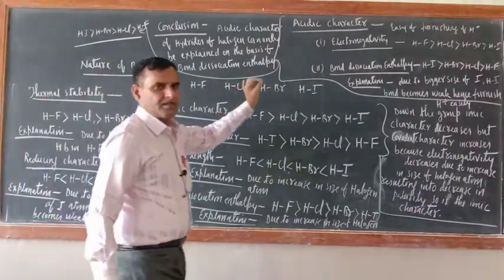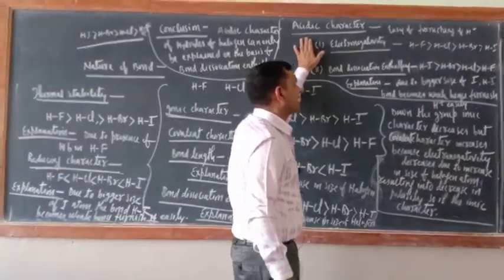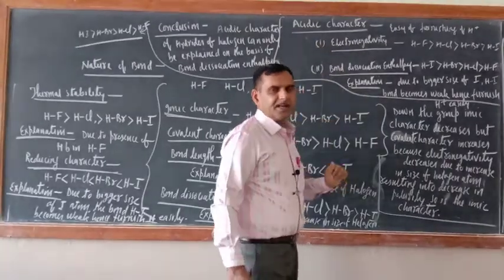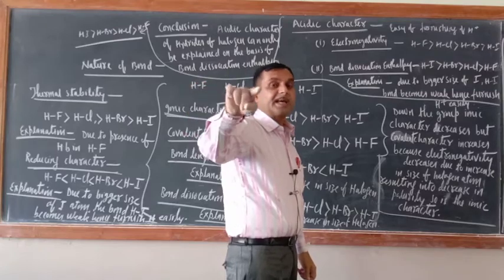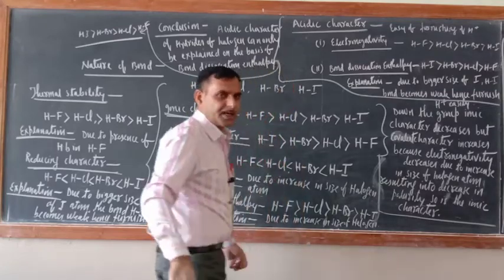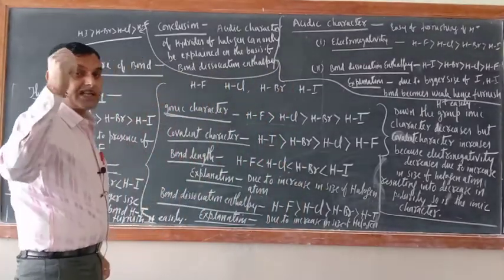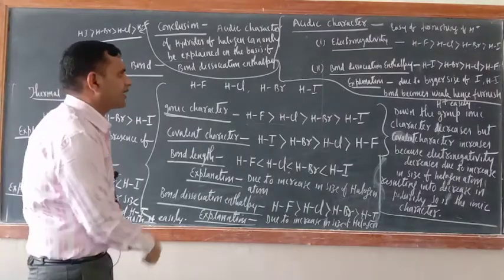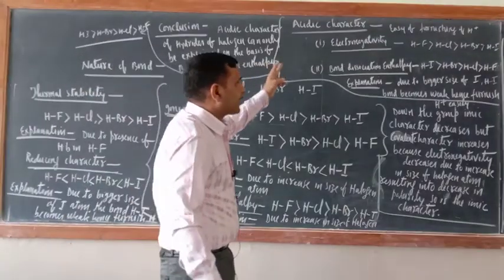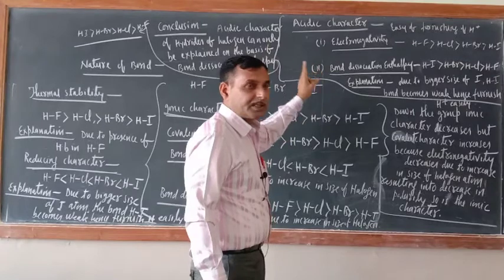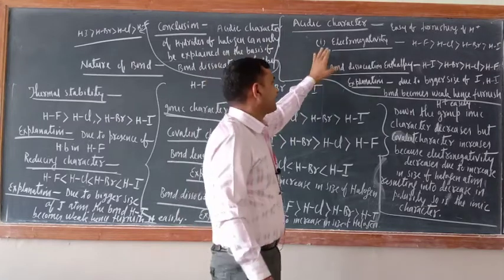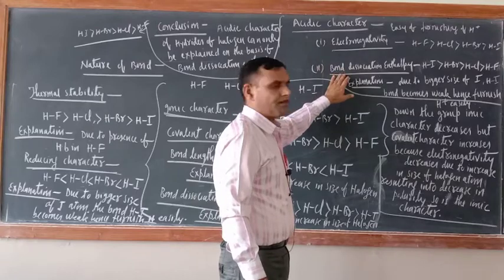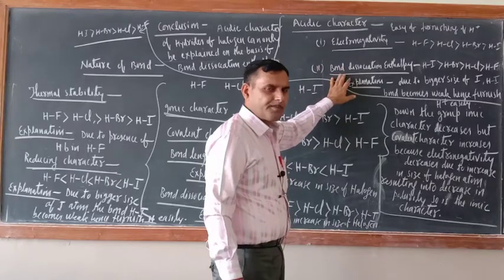The last and the most important one is the acidic character. What is the meaning of acidic character? It is the tendency to remove H positive. In acidic character, H positive is there, and in reducing character, the nascent hydrogen atom is there. So the acidic character of hydrides of halogen can be explained on the basis of two concepts. The first one is electronegativity, the second one is bond dissociation enthalpy.